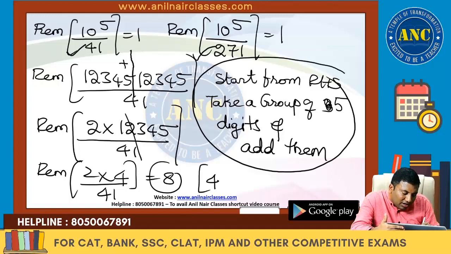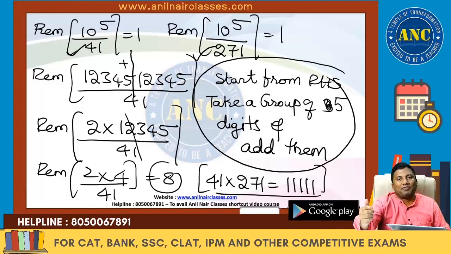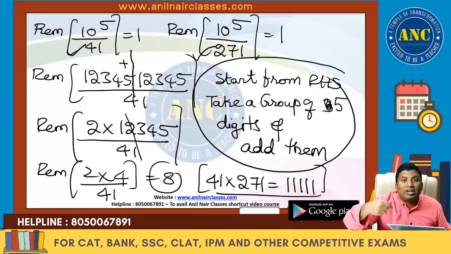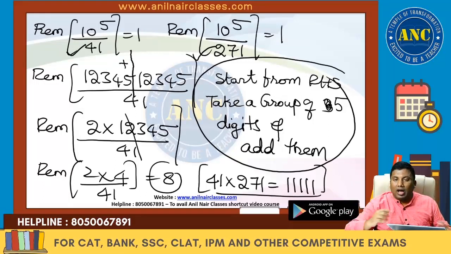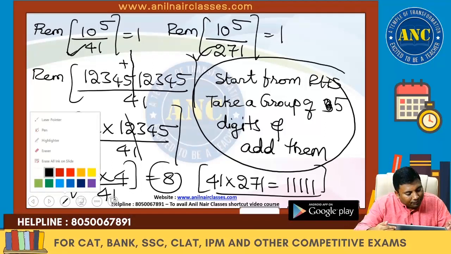The root cause of this problem is that 41 into 271 is 5 ones. Because 41 into 271 is 5 ones, I am able to deduce a rule. I hope it is clear, right? 41 and 271 are over. Another concept.